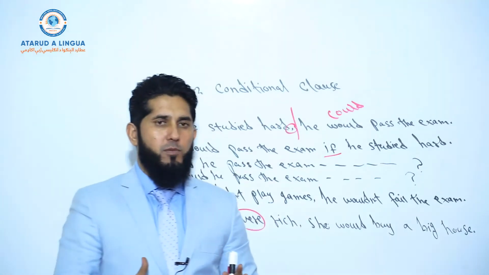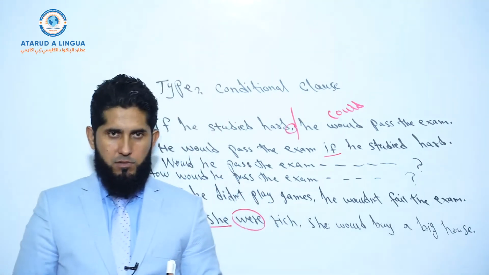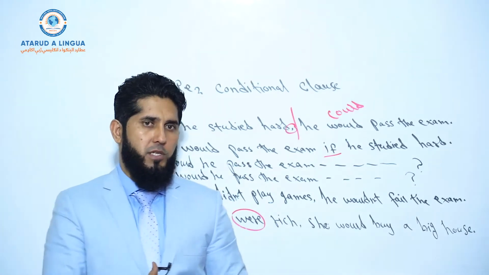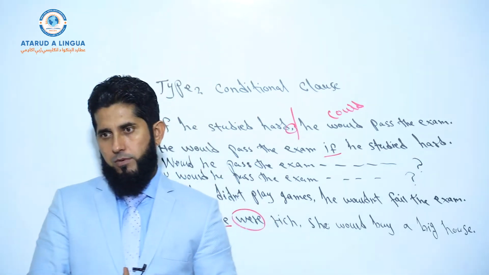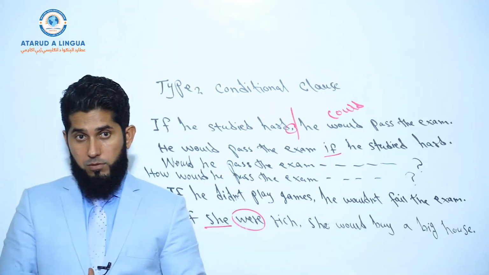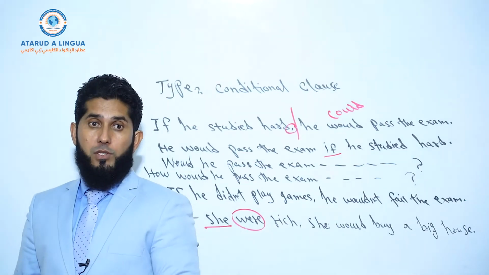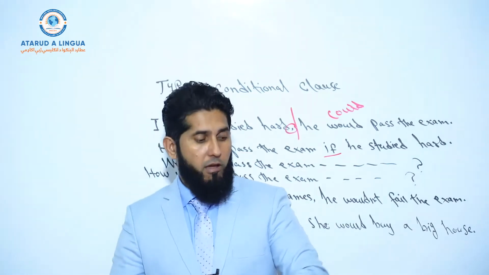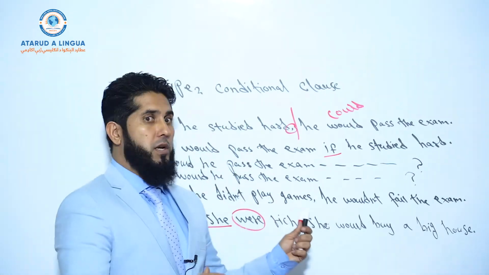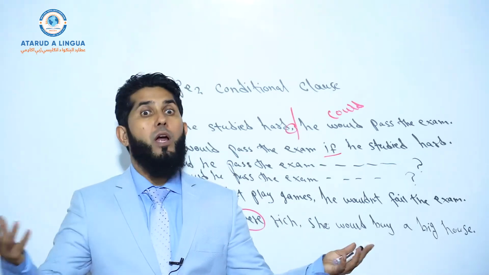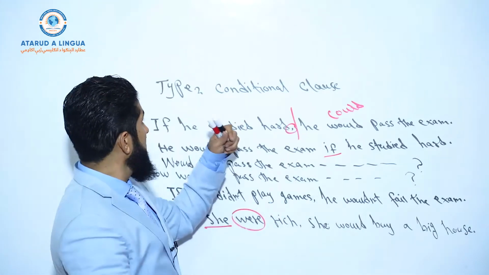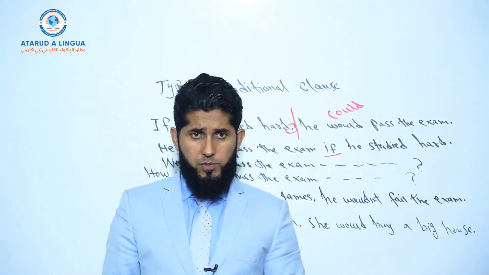I've said this many times before, and it's a part of the reality, okay, that English has to be learned by English. Why? Because English is not a subordinate of any other language, okay? It's not a subordinate of Arabic or Dari or Pashto. English has its own rules and regulations, but our languages have their own rules and regulations, okay? For example, when we go to conditional clause type 3, we do not have such a thing in our language. We only use type 2 conditional clause for both purposes, okay?